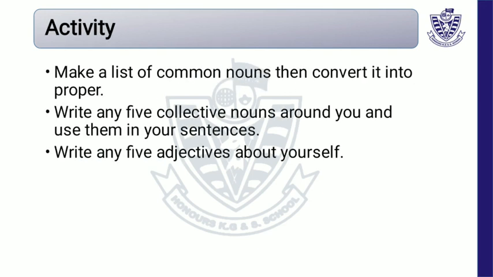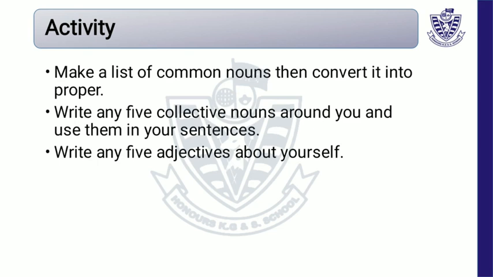Now you have to do some activities at home. You have to make a list of common nouns, then you will convert them into proper nouns. In your common noun list, you will write some names of places, animals or persons, like friend, sister, brother, house, city, country, pen, bat, etc. If you have a friend, the friend is a common noun. You will give it a name, then it will be proper.